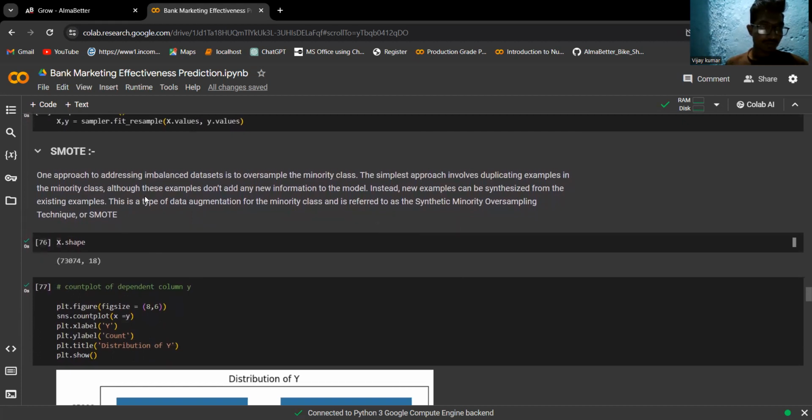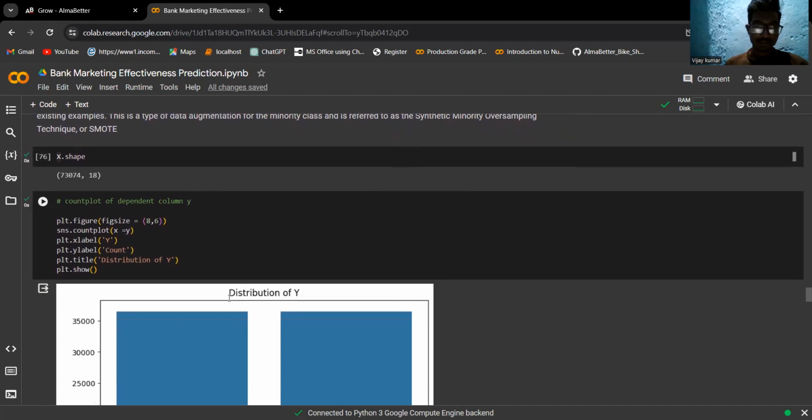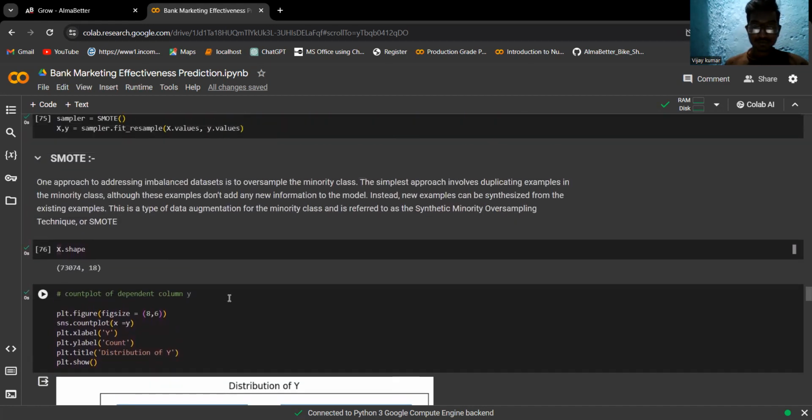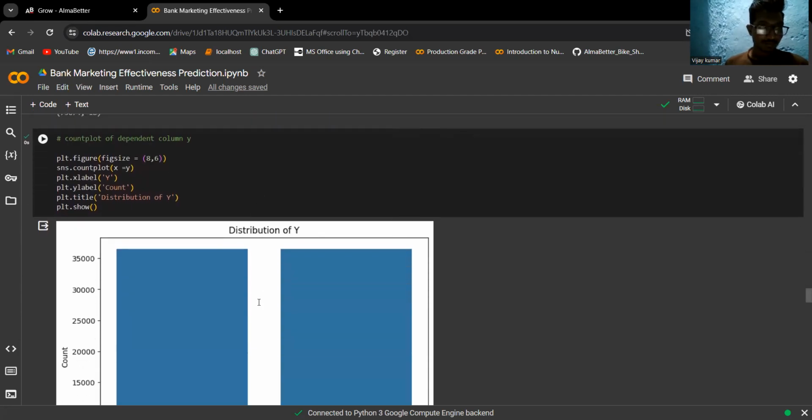A simple approach to addressing an imbalanced dataset is to oversample the minority class. The simplest approach involves duplicating examples in the minority class, although these examples don't add any new information to the model. Now we count plot the dependent column.